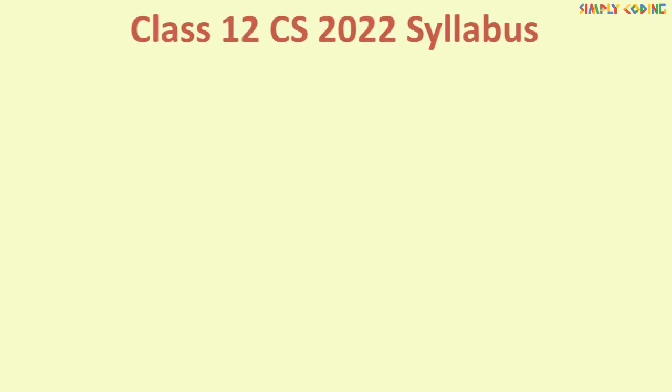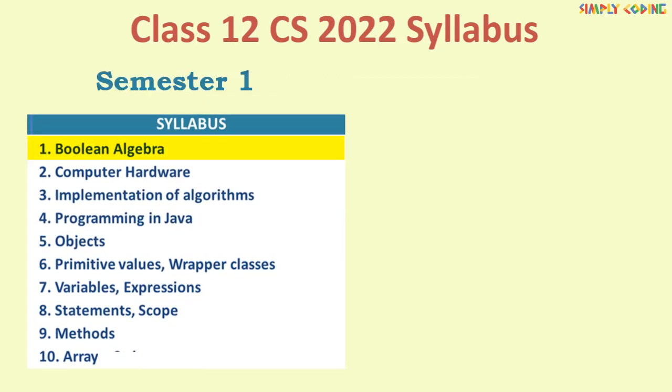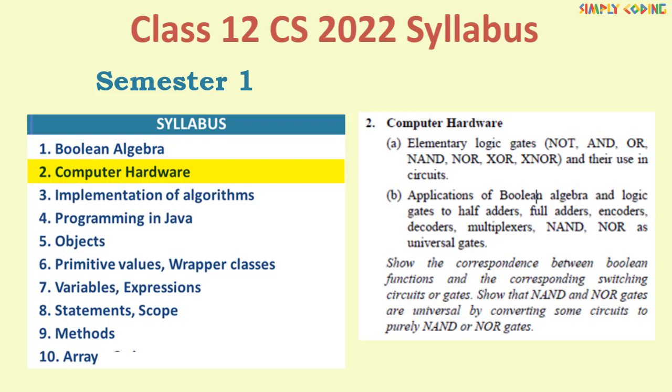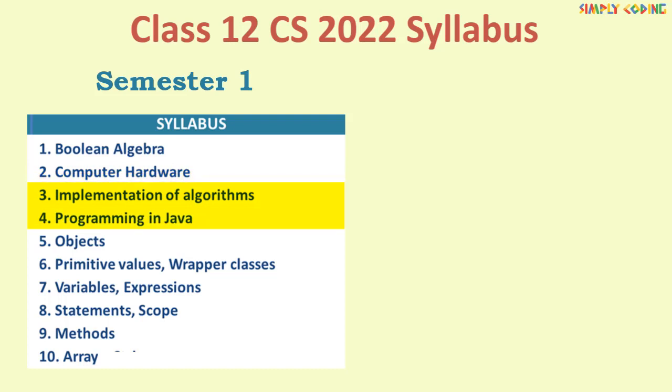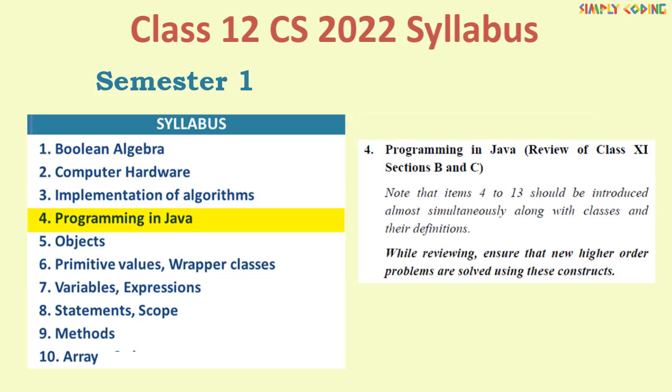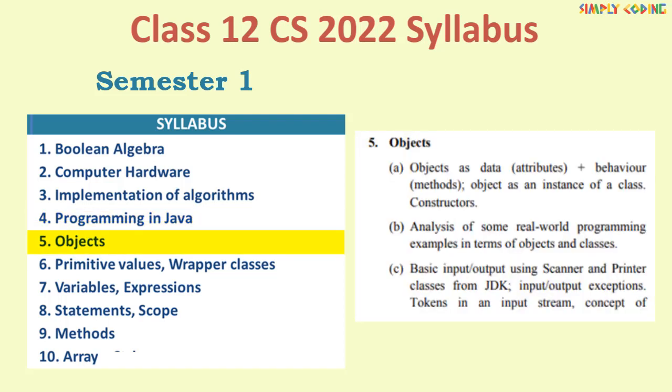So the term 1 syllabus has these 10 sections. In Boolean algebra, last year only the chain rule was removed and it is removed this year too. In Unit 2, computer hardware, there is no change at all, so the syllabus is the same as last year. In Units 3 and 4, again there is no change in implementation of algorithms or programming in Java, which is a revision of the class 11 syllabus. In Unit 5 objects, the printer class was removed last year and it is removed this year too. Also errors and exception class try catch throw has been removed, same as last year.